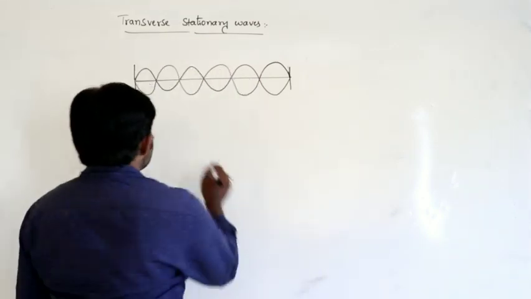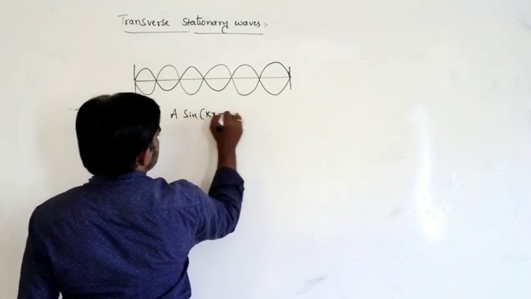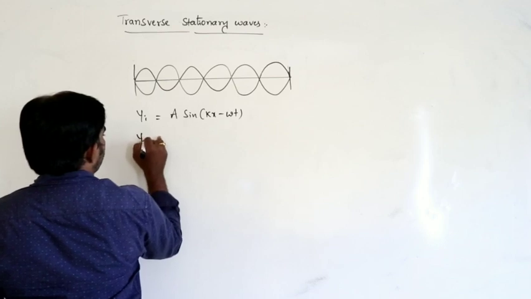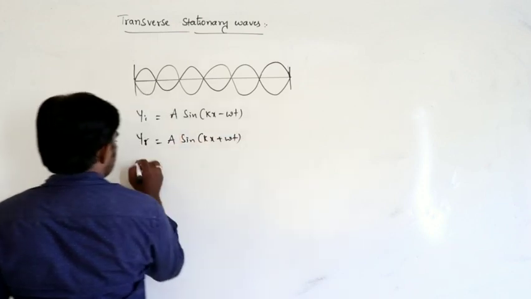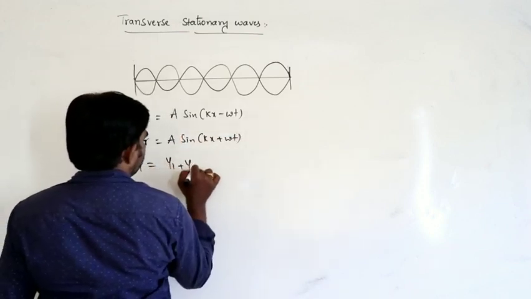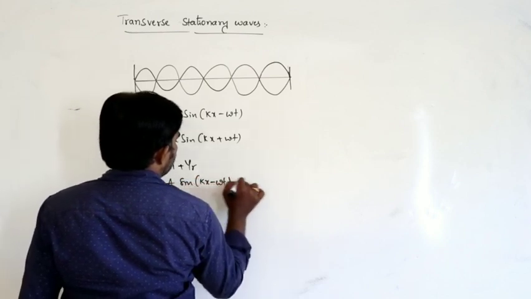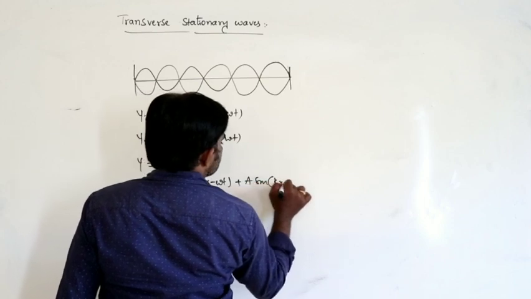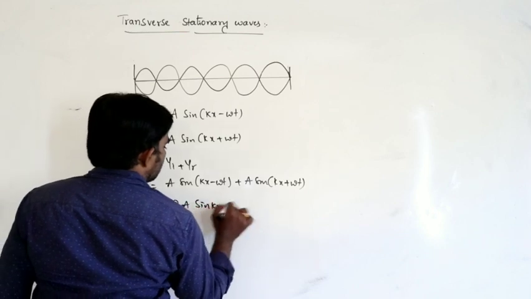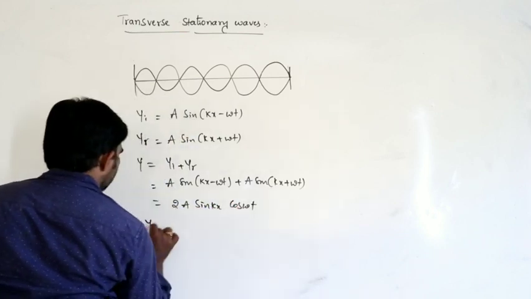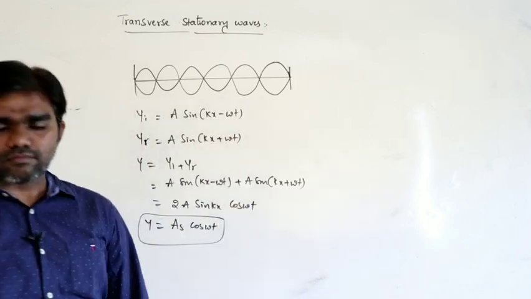So let us say the incident wave is y incident equals a sin of kx minus omega t. Let us say the reflected wave is a sin of kx plus omega t. So the resultant, y incident plus y reflected, can be written as a sin of kx minus omega t plus a sin of kx plus omega t. This can be written as 2a sin kx cos omega t. Then we can write y equals A sin kx cos omega t. We already derived this concept. We already read that.